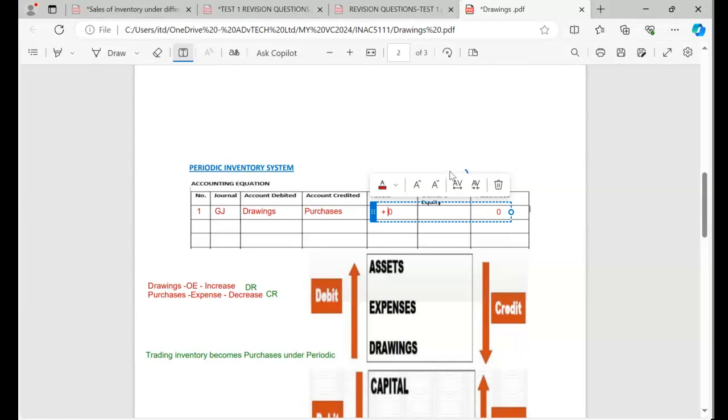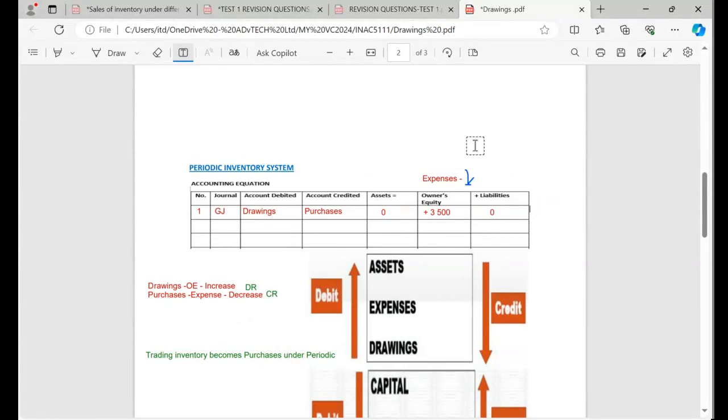Positive, how much was the amount there? The amount was 3,500. It's going to be positive 3,500. This positive is because the expense is decreasing. Be careful. Only if this expense was increasing, it will have a negative impact. But because now the expense is decreasing, I do the opposite.